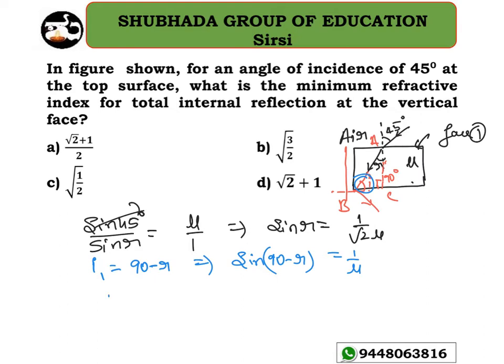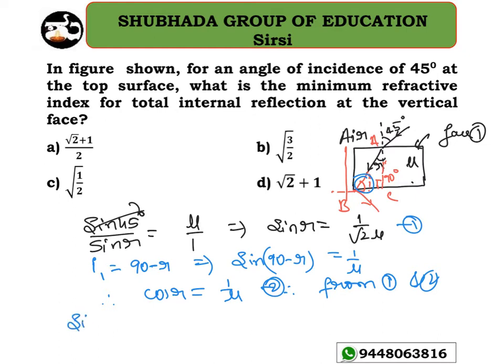Now sine of 90 minus R is cos R. Cos R is going to be 1 by mu. Let me take these as equation number 1 and equation number 2. From 1 and 2, let me square and add them.